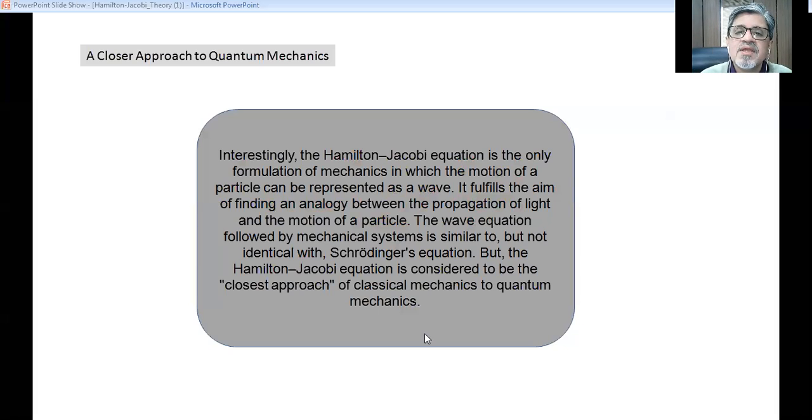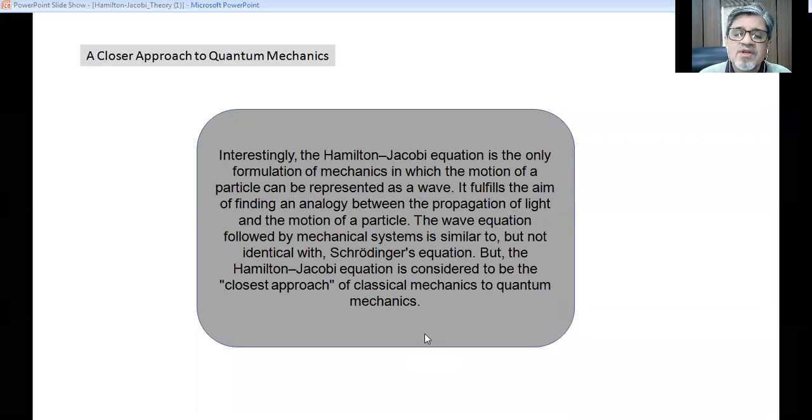Interestingly, the Hamilton-Jacobi equation is the only formulation of mechanics in which the motion of a particle can be represented as a wave. It fulfills the aim of finding an analogy between the propagation of light and the motion of a particle. The wave equation followed by a mechanical system is similar to, but not identical with, Schrodinger's equation, and the Hamilton-Jacobi equation is considered to be the closest approach of classical mechanics to quantum mechanics.